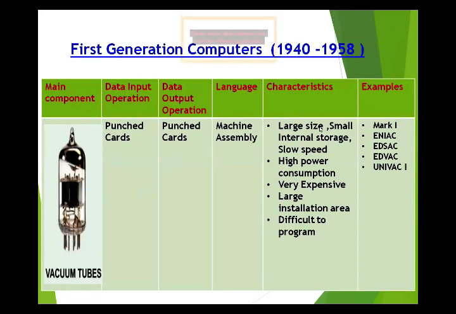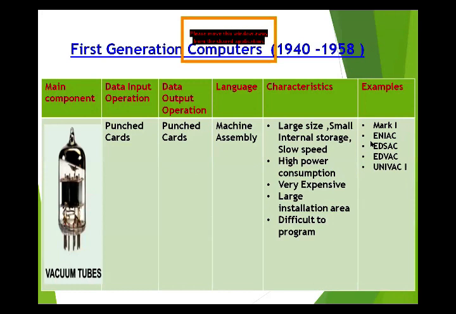They were large in size, and they had a small internal storage. They were slow in speed, had high power consumption, and were very expensive, with a large installation area. It is difficult to program because it is a machine language, and machine language depends on 0 and 1, and it is not understandable for humans. Mark 1, ENIAC, EDSAC, EDVAC, and UNIVAC 1 are examples of first generation computers.